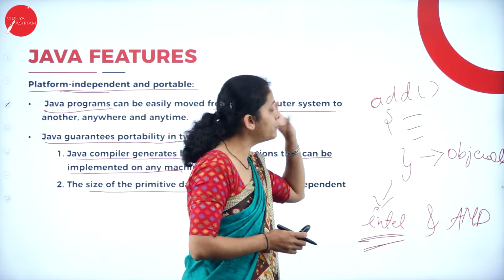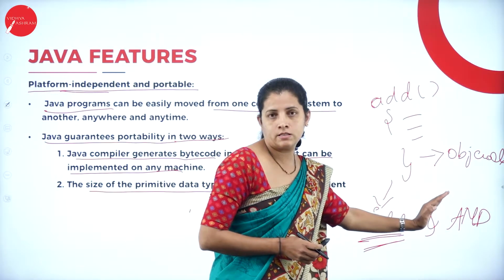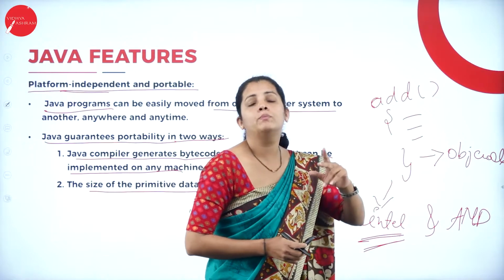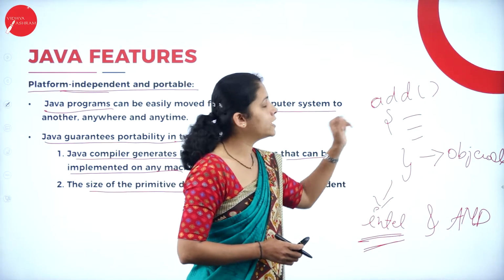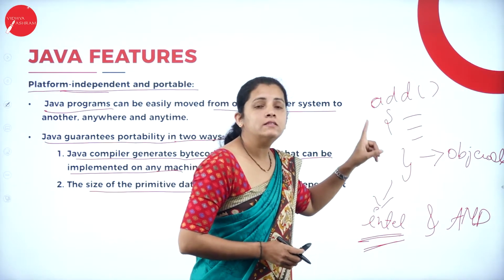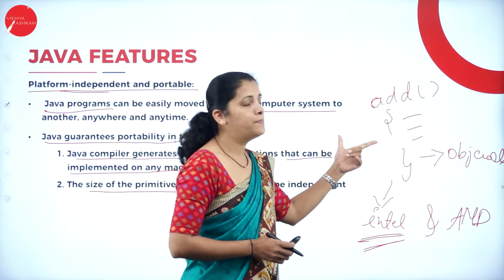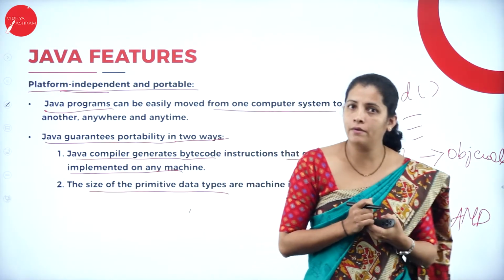That means if I want to run the same program on my AMD processor, I have to make a small modification in order to run my add program. So this is the difference between the C programming language and the Java programming language.